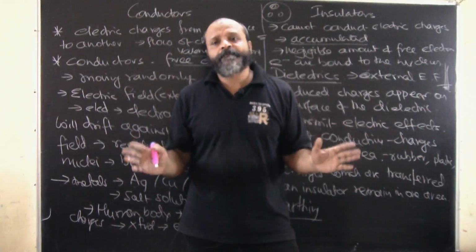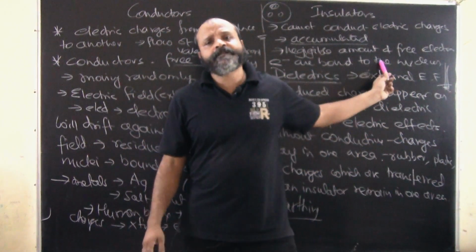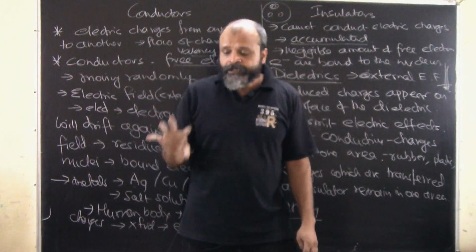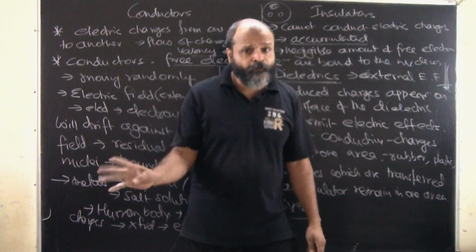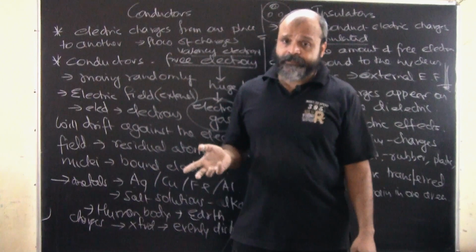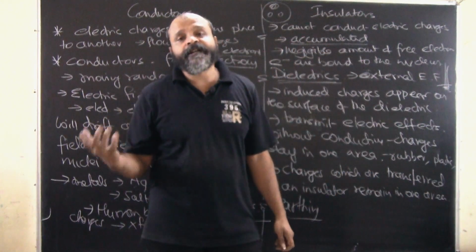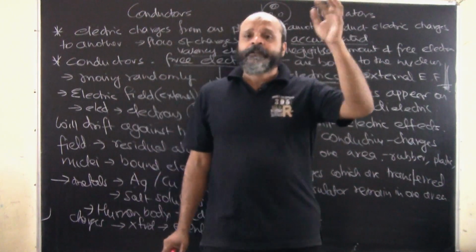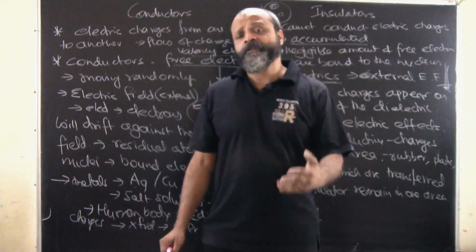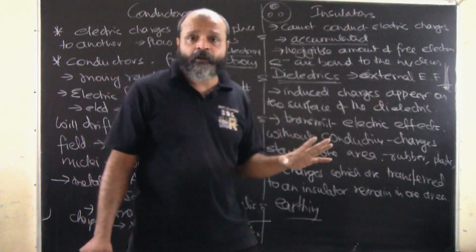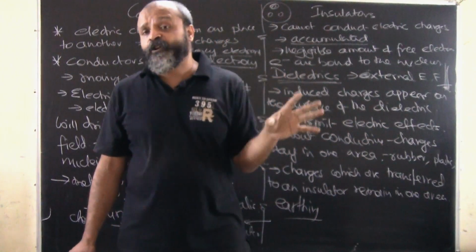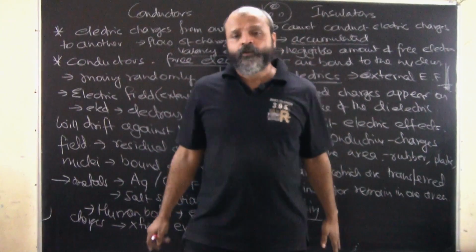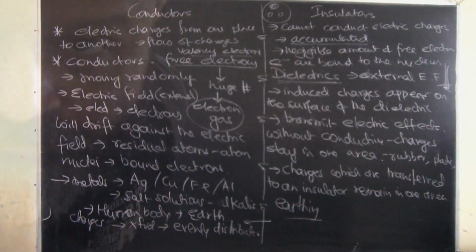Whenever conduction is happening, it is due to electrons. The reason conduction is not happening in dielectrics or insulators is because these electrons or positive charges accumulate at one place. They are not flowing. So will there be an effect? Yes, the effects will be there, but we will study them differently, because these are not dynamic charges, they are not moving. Hence, in electrodynamics, we understand the concepts of current electricity, or the magnetic effect of electric current. But in electrostatics, we just understand the phenomena of charges which are static at one place and not moving. Alright, you can take a snapshot of the same.